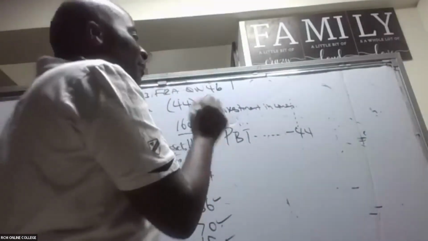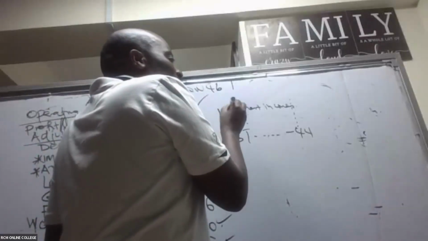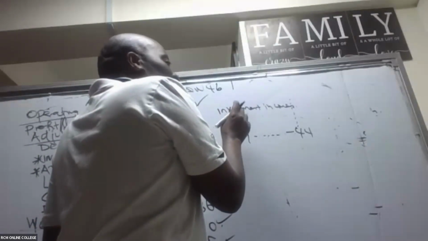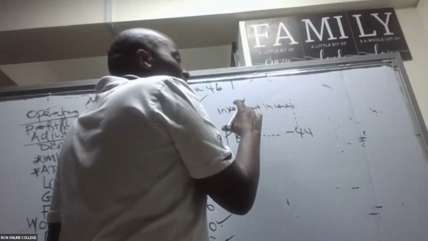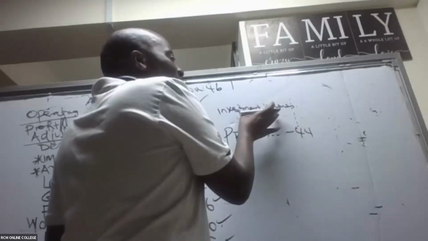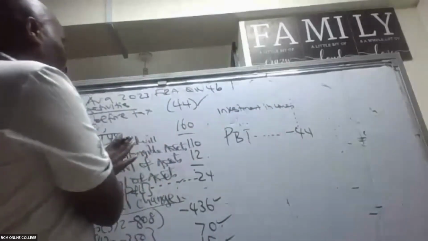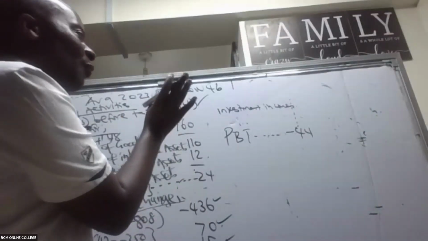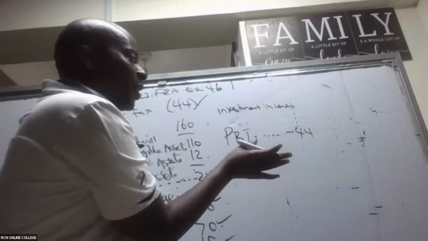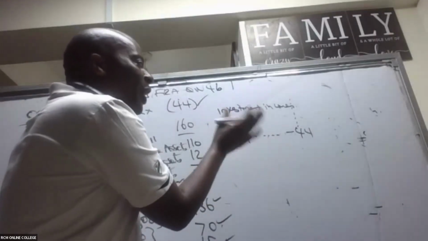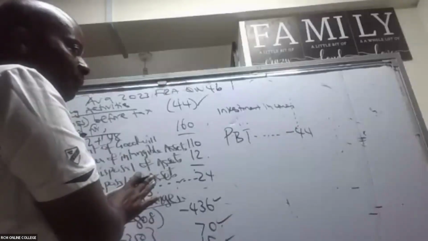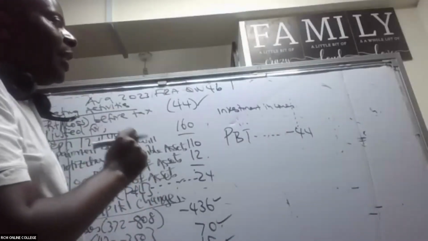Investment income could be, for example, a subsidiary that we have invested in that has paid us dividends. When you see dividends here, you will have to come and subtract. Or you have rental properties, and you are getting rental income. If they book it, you must remove it.